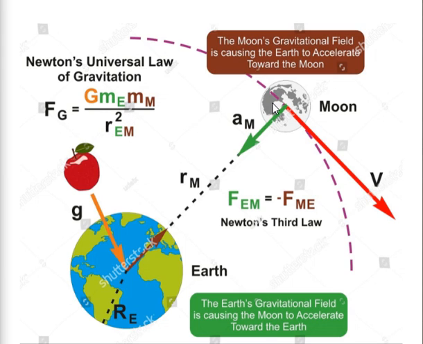And this is known as the tides caused due to the influence of the moon's gravitational pull. We also see that the force of gravity on Earth is equal to the negative force, in the third law. The Earth's gravitational force is causing the moon to accelerate towards the Earth, and gravitation is one of the weakest forces, as I said.